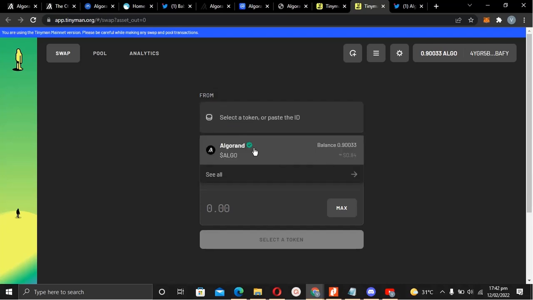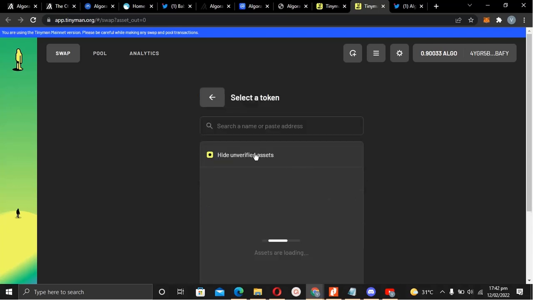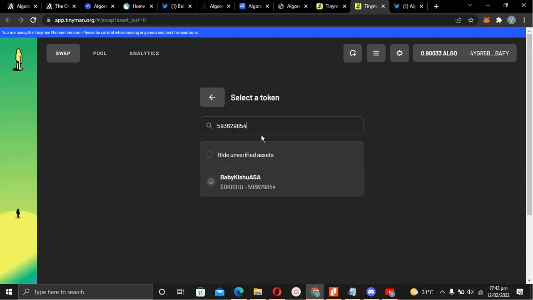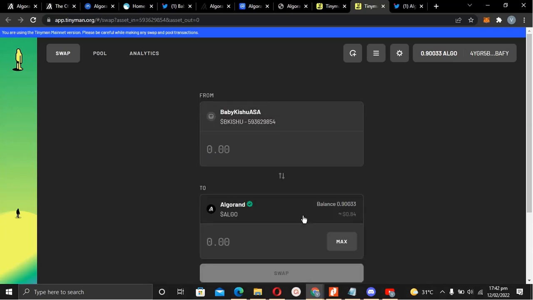No, let's go back then. It says see all, and it says hide unverified assets. So I'll need to uncheck that, so I can see all the assets, verified and unverified. Then if I come over here, I can paste that ASA, and I'll be able to see the Baby Kishu ASA. If I tap that, I've added it, and I can now swap.